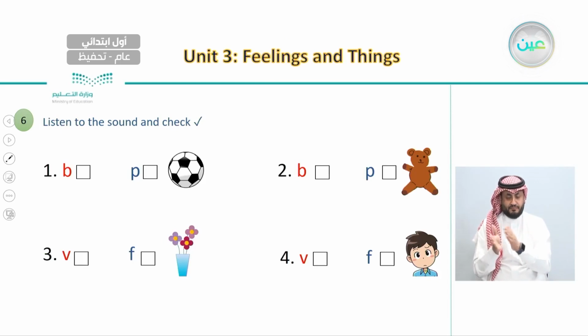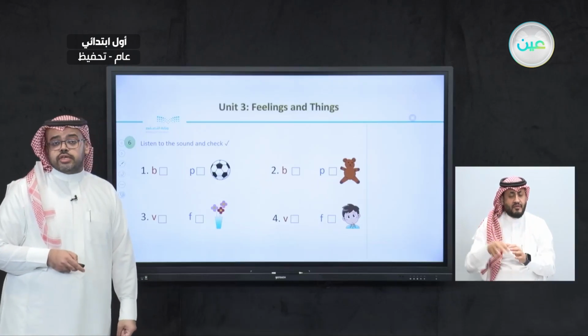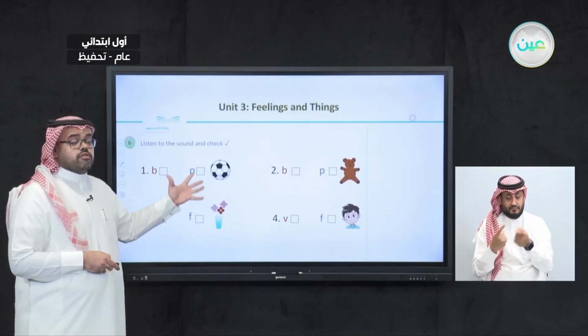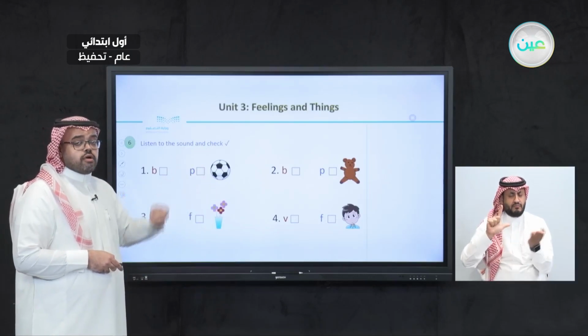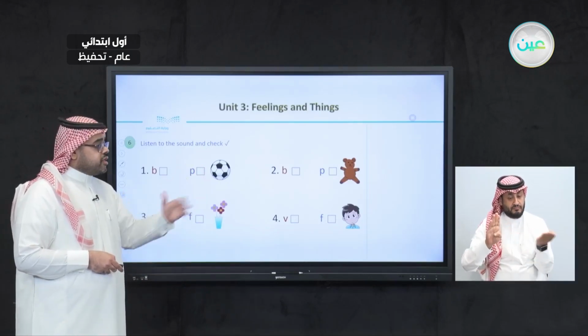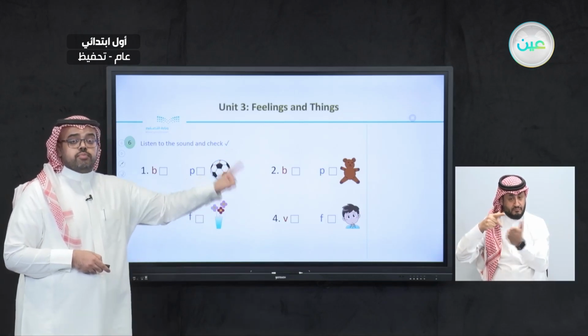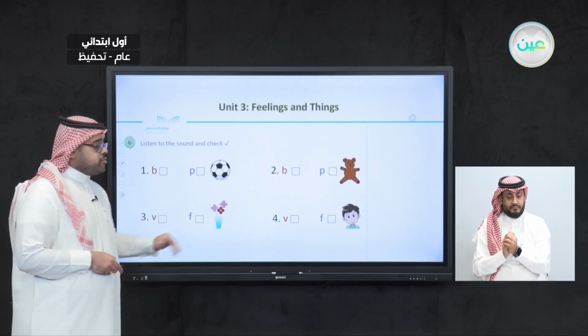And after this, we listen to the sound of each of these words and we put a check mark on the letters that each of these words starts with. For example, the first one is a ball that starts with B. The second one is a puppet that starts with P. And the same goes here.